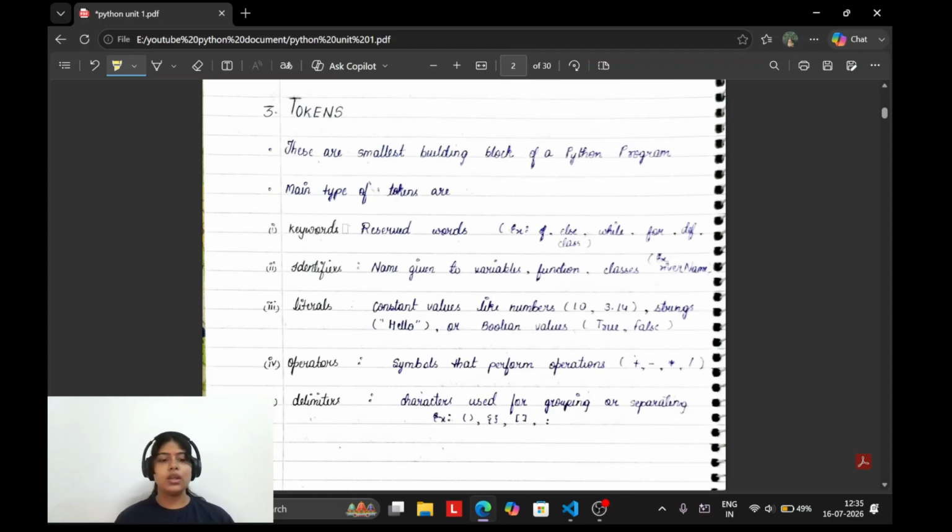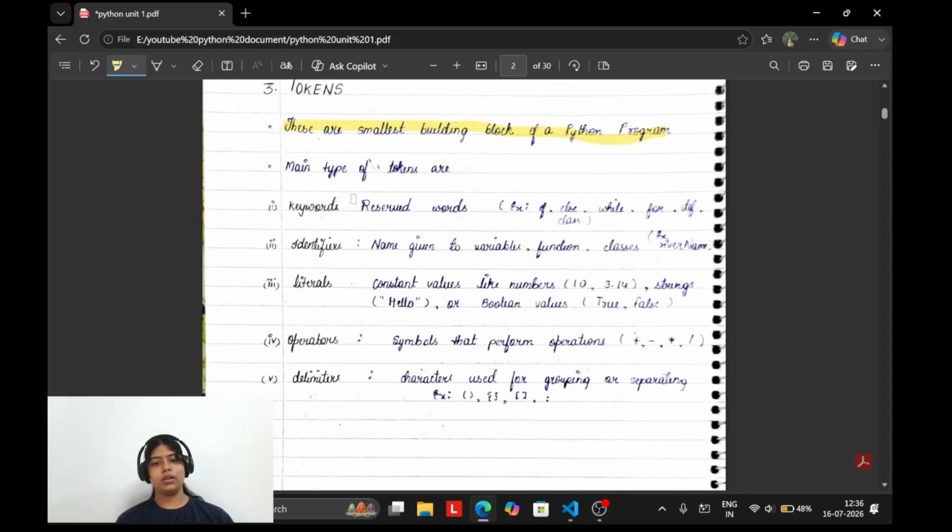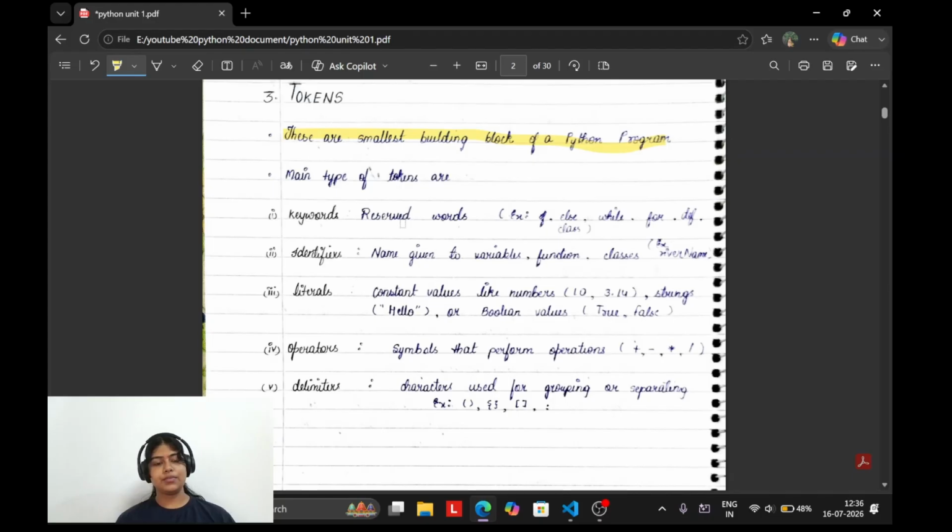Tokens, the most important topic. Everyone gets confused about what tokens are, what the subparts of tokens are, everything. Tokens basically consist of 5 elements: keywords, identifiers, literals, operators, and delimiters. These are the smallest building blocks of a Python program. Now, what are keywords? Keywords are reserved words. Some words which are reserved in Python only for coding purposes are known as keywords. For example, if, else, while, class, etc.